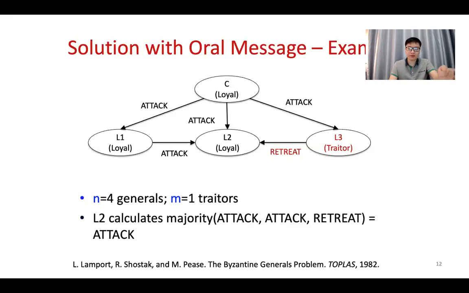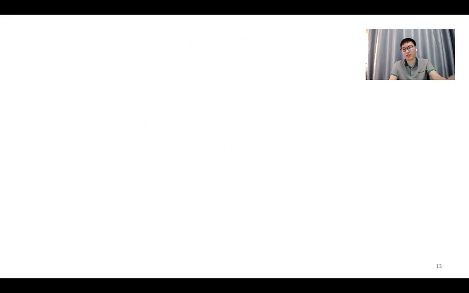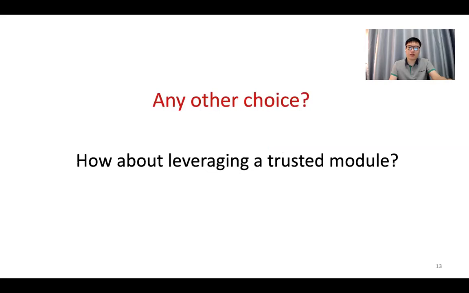At the same time, everyone also receives the acknowledgement of the other messages from different nodes. And then every general can calculate the majority of the messages and decide whether to attack or retreat. The only drawback is that the communication overhead is a little bit high. That's why we ask: can we have another way to solve the same problem with lower communication overhead?